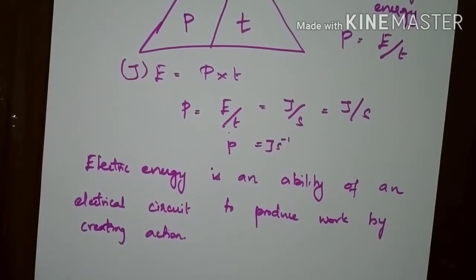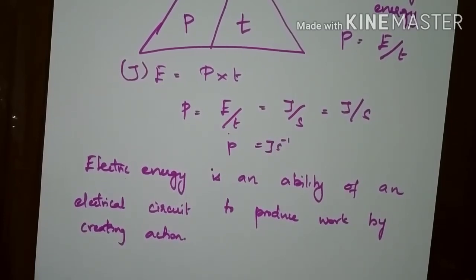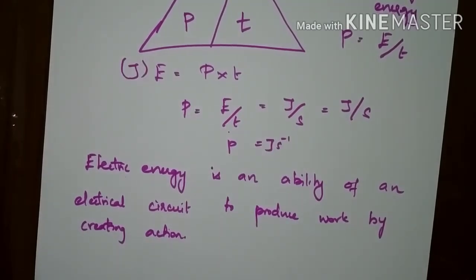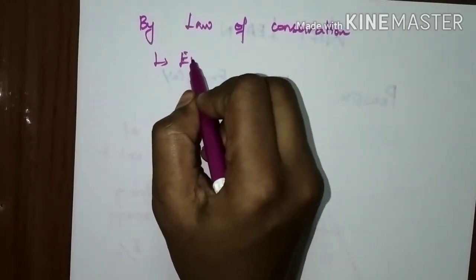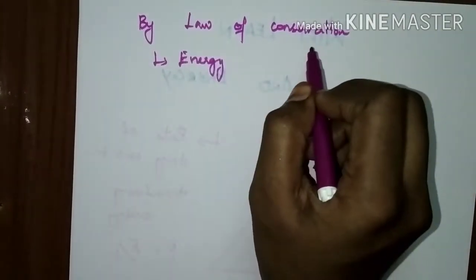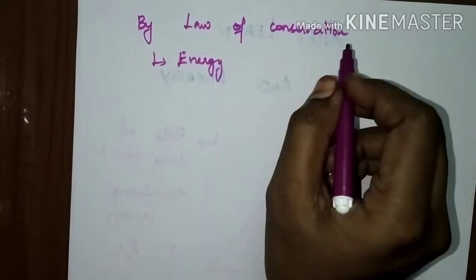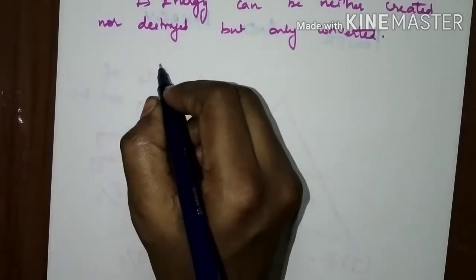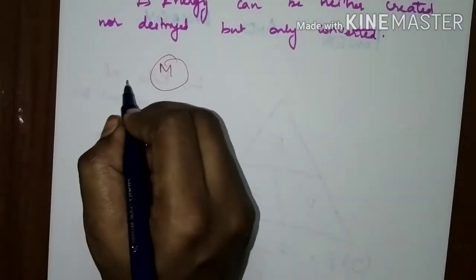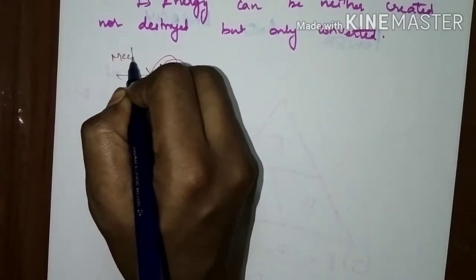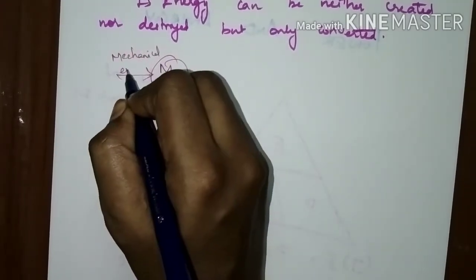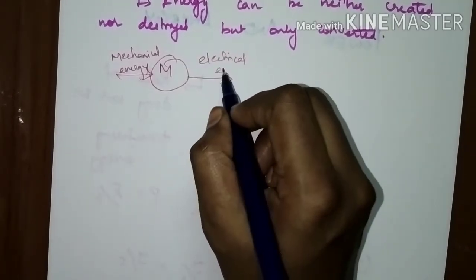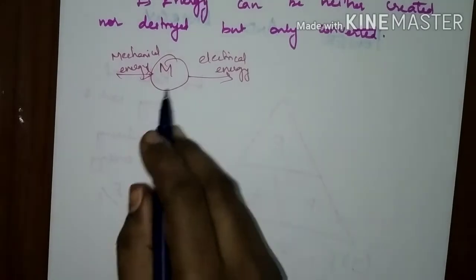By the law of conservation of energy, we all know that energy can be neither created nor destroyed, but it can be converted from one form of energy to another form of energy. An example: if you take a motor, it converts the mechanical energy input to an electrical energy output, right? The conversion has been done here by doing some action.